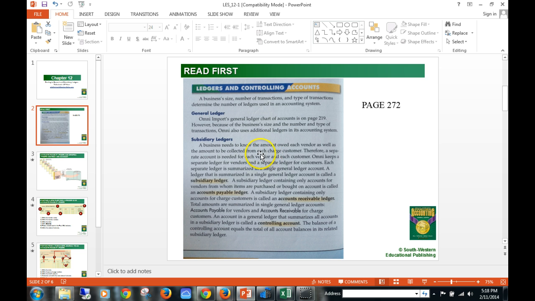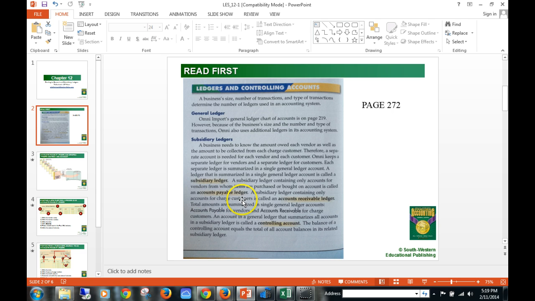Again, a vendor is someone who we buy from. A customer is someone who buys from us. It says Omni keeps a separate ledger for vendors and a separate ledger for customers. Each separate ledger is summarized in a single ledger account. And what that means is basically we're going to take all of the accounts payable and all of the accounts receivable, and we're going to summarize them in the general ledger. But each customer is going to have their own ledger account, and we call that a subsidiary ledger.